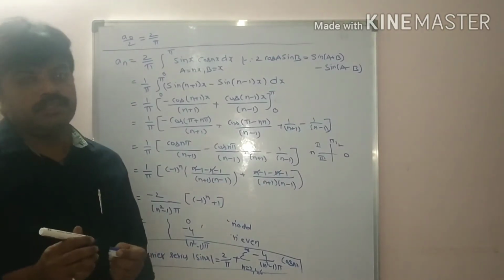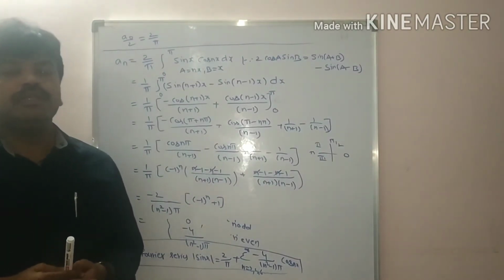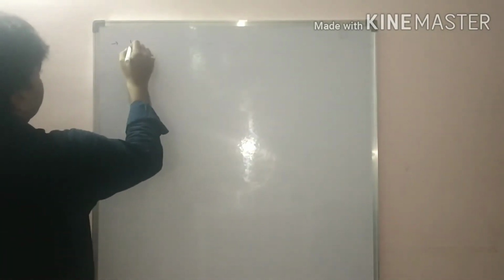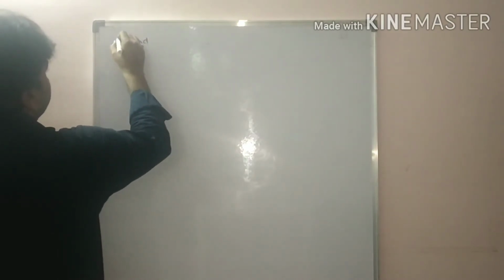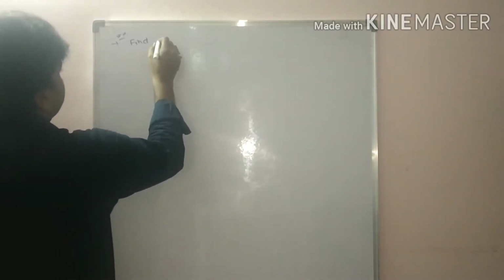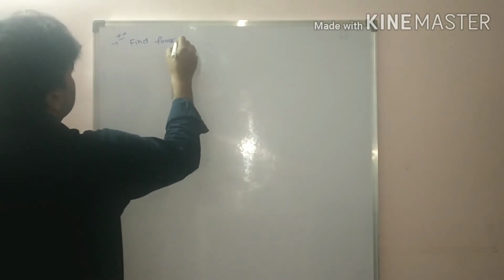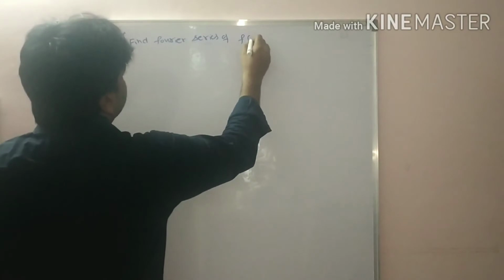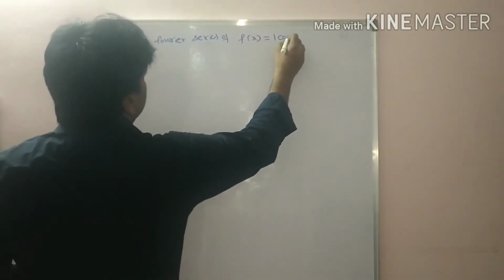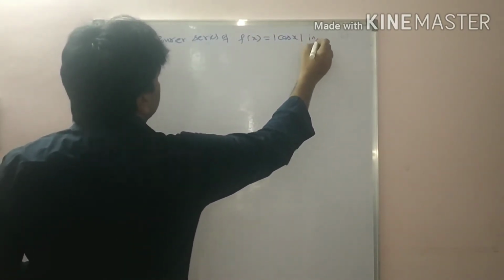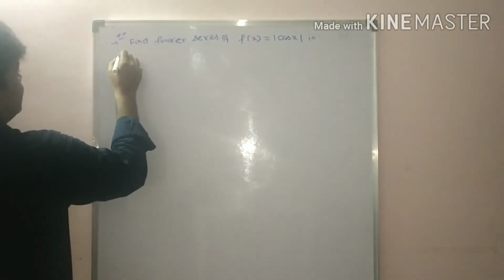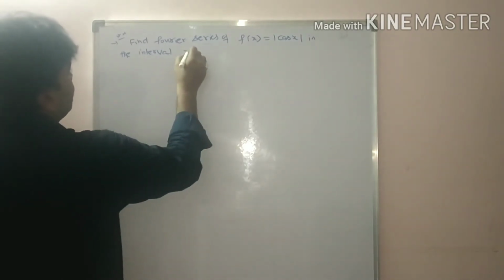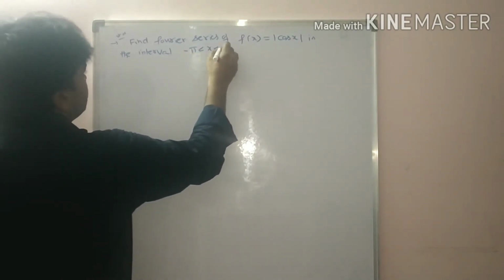Now let us see the second problem on even and odd function, students. Find the Fourier series of f of x is equal to modulus cos x in the interval minus pi less than x less than pi.